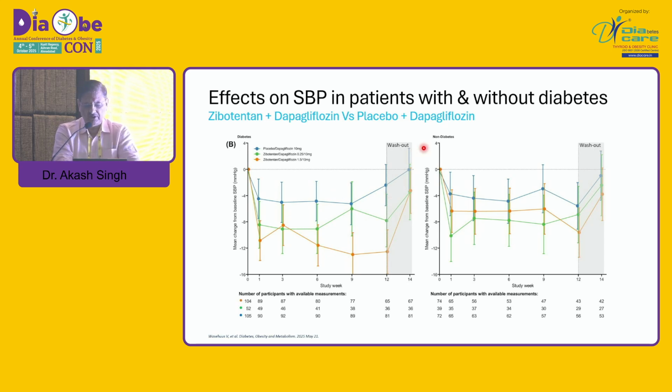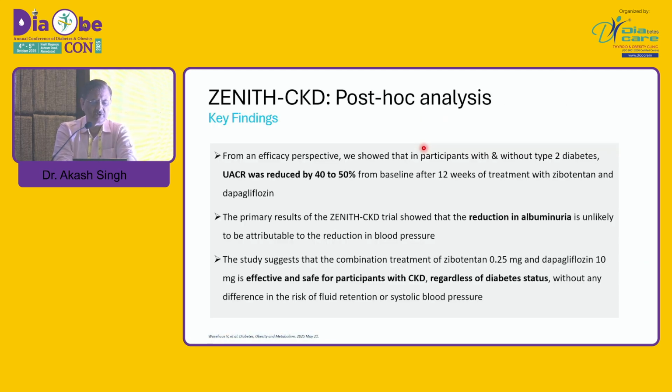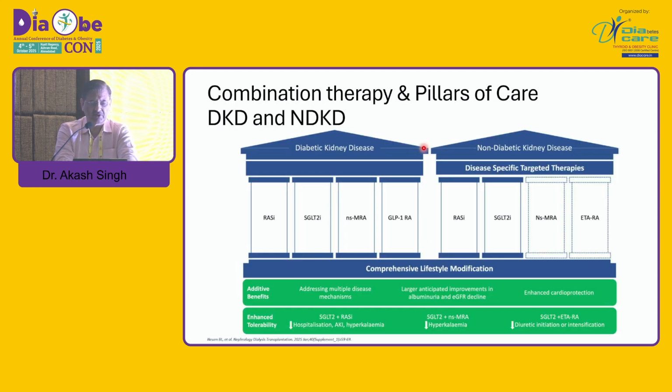So it has better effects on preserving the renal function as well as the blood pressure. So the urine albumin creatinine ratios were decreased to a greater extent in those patients who received a combination of zibotentan and dapagliflozin, and this again is a promising drug on the horizon.